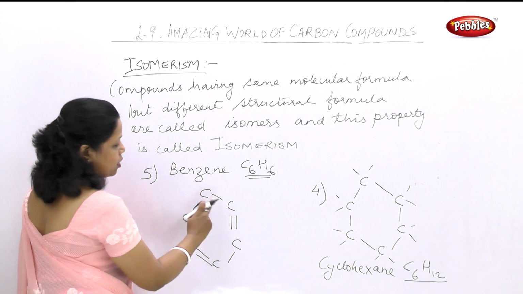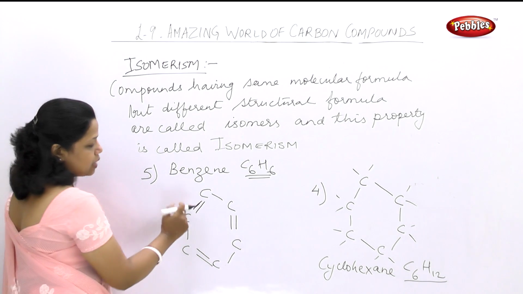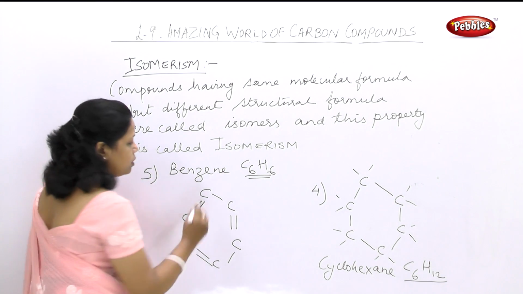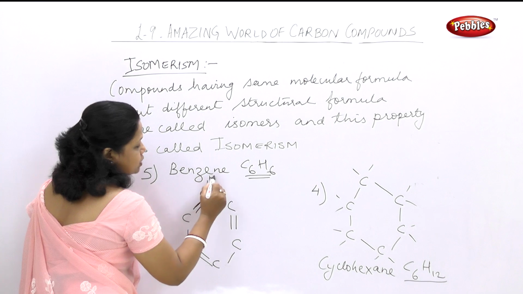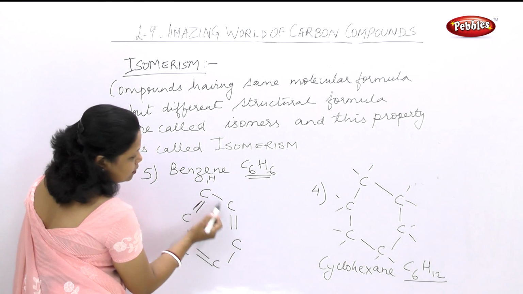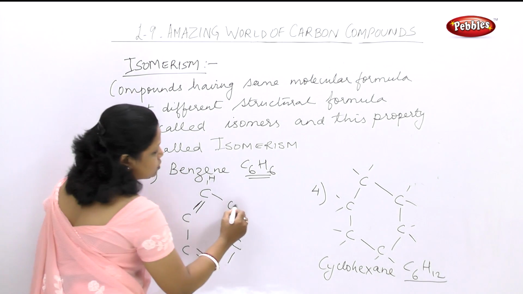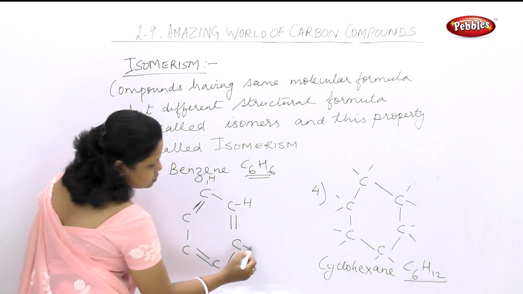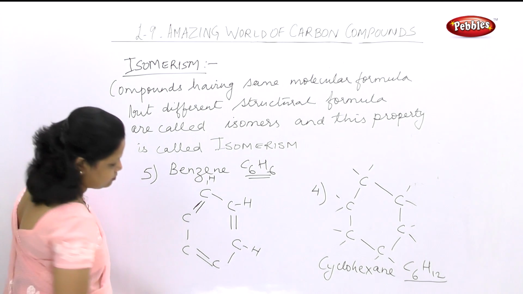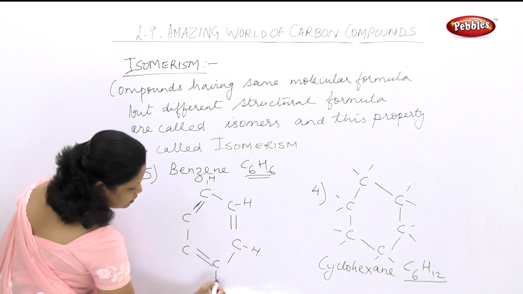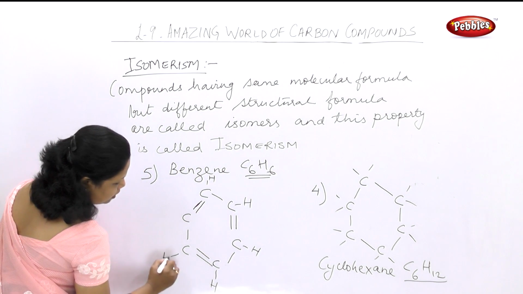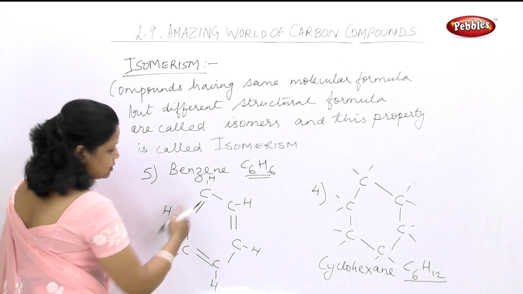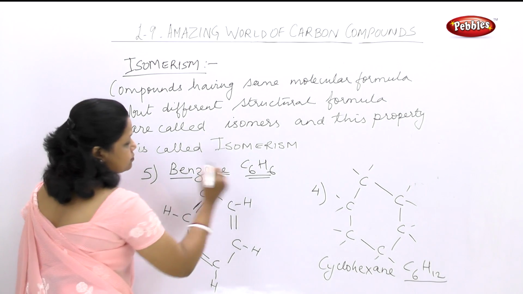So that is why now this carbon, if I consider, this carbon has 1, 2, 3 already electrons. It needs only one more. So I'll put here 1 dash and H here. This carbon 1, 2, 3 already. So it also needs only one H. This carbon 1, 2, 3. So it also needs only one H to complete. This carbon 1, 2, 3. This is another. So this is the way each carbon will be attached to only one hydrogen at a time, and this is the structure of benzene.